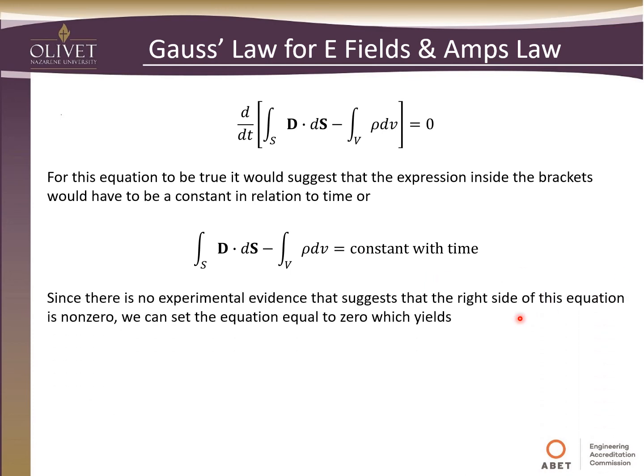Here we take an experimental liberty to say that since there's no experimental evidence that suggests that the right side of this equation is non-zero, we can set the equation equal to 0. So this yields that the total sum of the displacement vector over the surface area has got to equal the total charge inside the volume created by that surface area. This is Gauss's law for electric field.